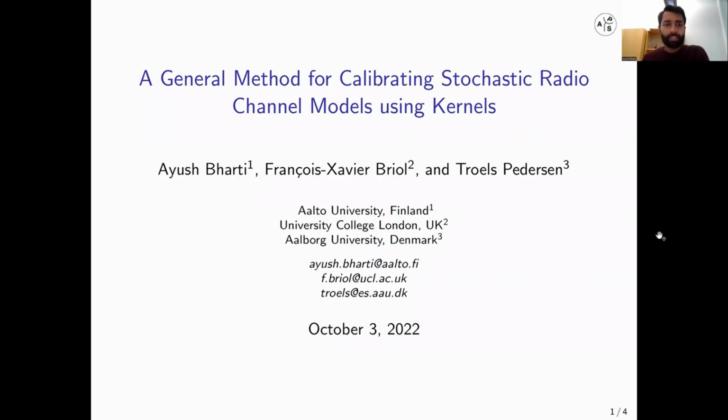Hi, this is a short introduction to our work on a general method for calibrating stochastic radio channel models, that is, fitting the parameters of stochastic radio channel models to data using kernels.